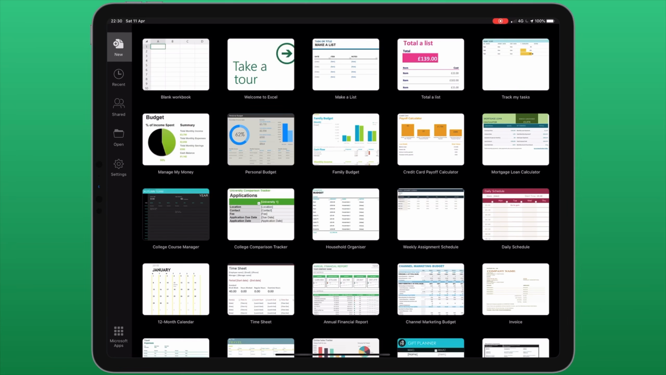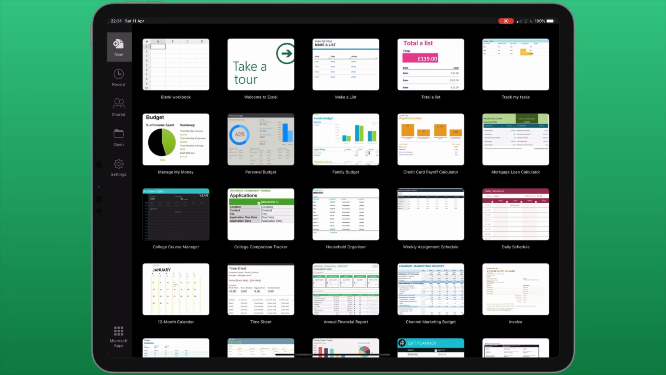This video is a tutorial for Microsoft Excel for the iPad. Excel on the iPad is very similar in terms of layout and functionality to its desktop counterpart. It doesn't have all of the features available, but as an app, it's probably the most capable spreadsheet app for the iPad.